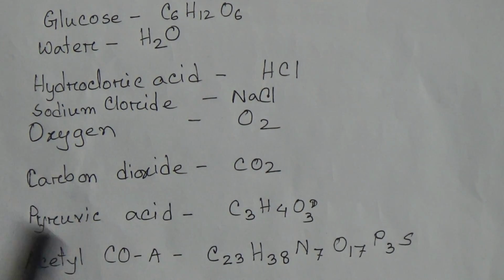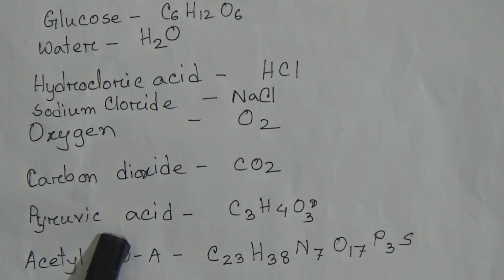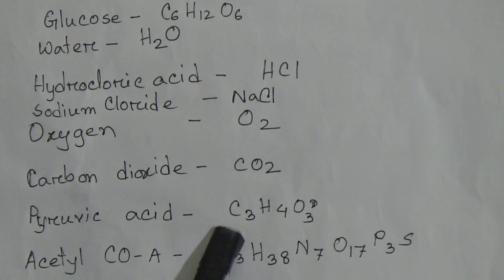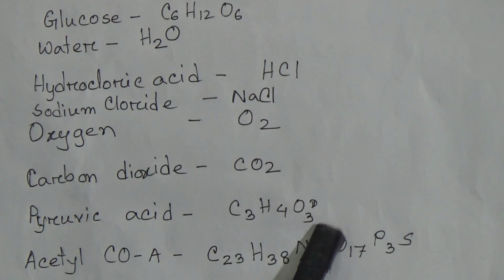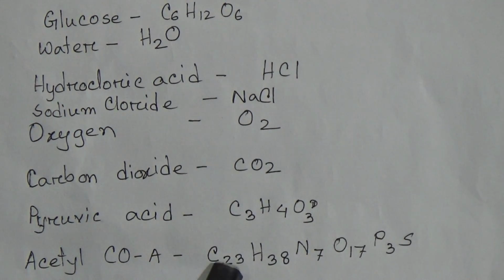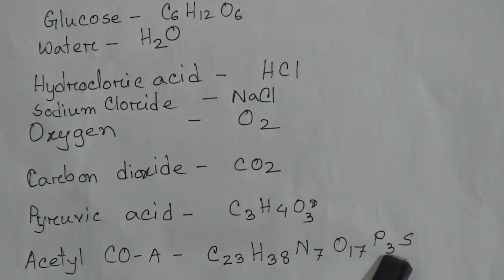First the chemical produced is pyruvic acid, so we can also write about pyruvic acid, C3H4O3. Then acetyl CoA, its chemical formula is C23H38N7O17P3S. Now come to creatinine.